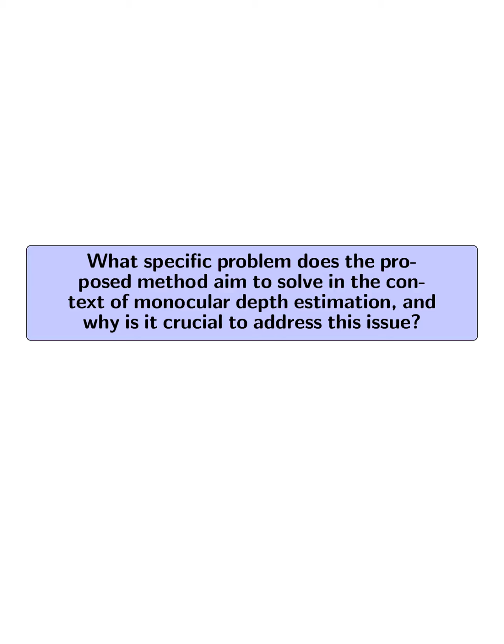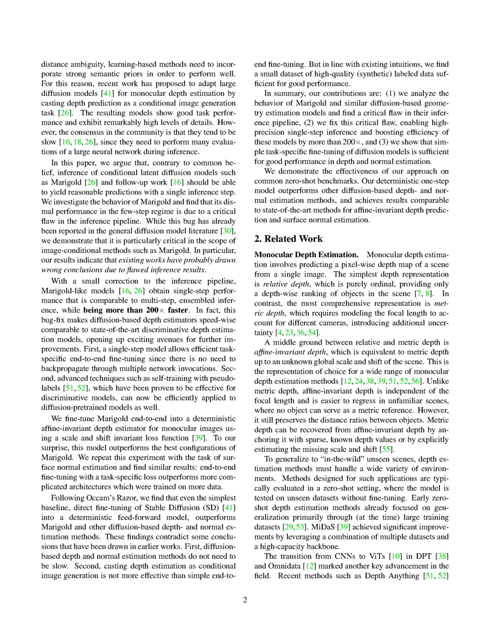What specific problem does the proposed method aim to solve in the context of monocular depth estimation, and why is it crucial to address this issue? The proposed method aims to solve the critical flaw in the inference pipeline of existing conditional latent diffusion models, particularly Marigold, which leads to poor single-step predictions in monocular depth estimation.